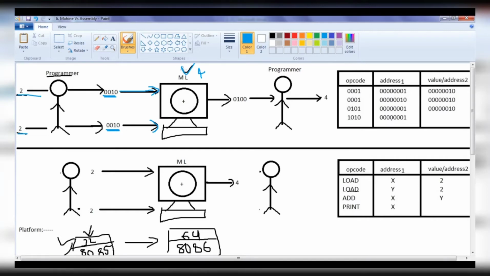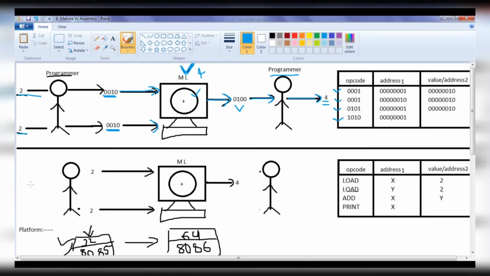As the computer understands the binary number system, it performs the operation on those binary numbers and gives the result back in binary only. As a programmer, I need to translate that binary number to a decimal number and understand whether it has given a proper result or not. And I need to understand the vocabulary of that computer. Then I have to write everything in zeros and ones. I have to write the complete program in zeros and ones.